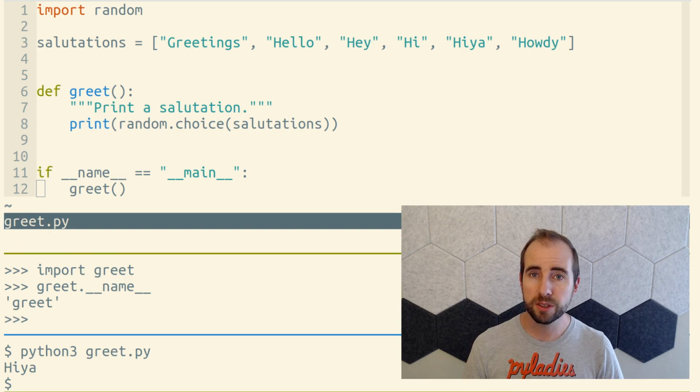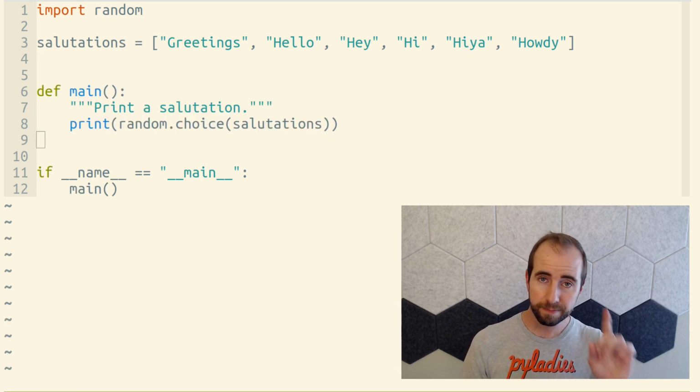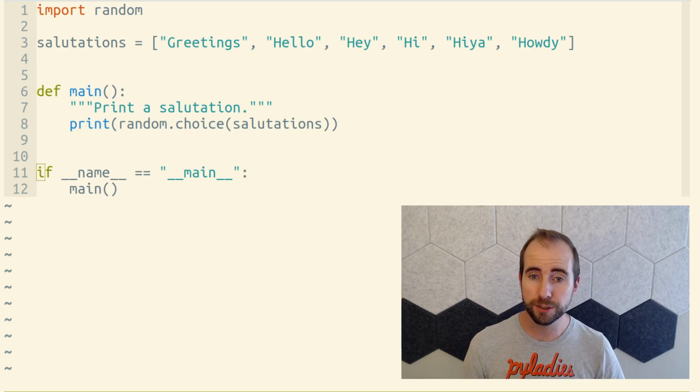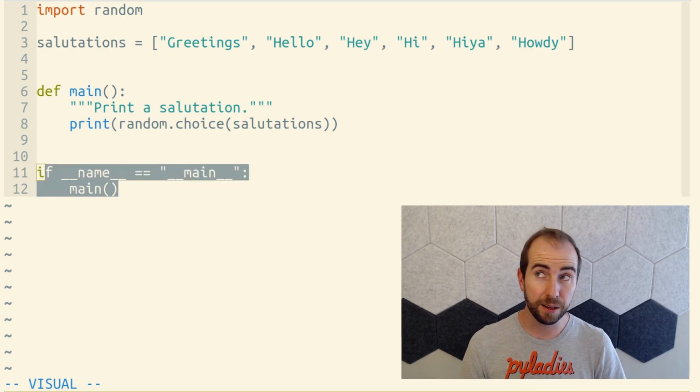Now, you may sometimes see Python programs that have a main function. Python doesn't know about main functions, but there's nothing stopping us from making a function called main that we only run if we're being run from the command line.